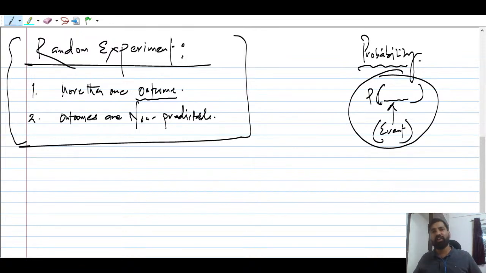So guys, you can talk about various kinds of experiments. If you have one coin, you can toss a coin. Tossing a coin is going to be a random experiment, right? You can throw a die, that should be a fair die, right? You can also throw a tetrahedral die. So if you throw the die, what outcomes are you going to get? That will be known as what? Sample space, right? Today you are going to come to know that sample space will be of two kinds: one will be the discrete sample space and one will be the continuous sample space. I think many of you might be only familiar with the discrete sample space, right?